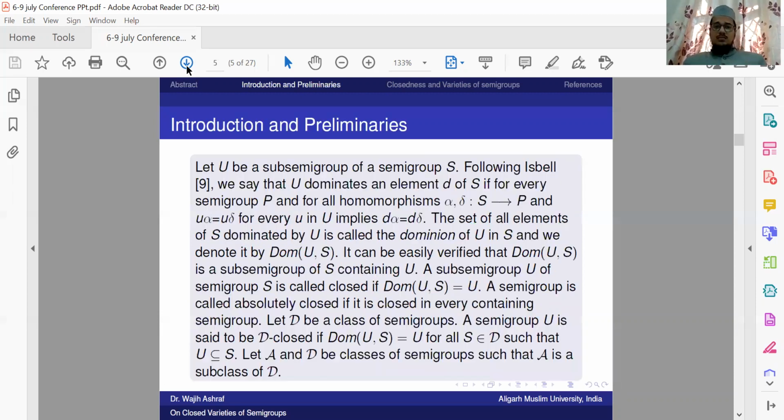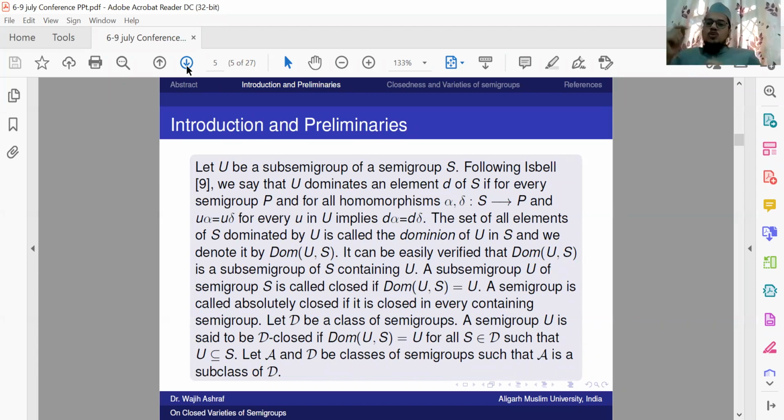So now I come to basics and definitions. Let U be a subsemigroup of S. We say that U dominates an element d of S if for every semigroup P and for all homomorphisms alpha, delta from S to P, u alpha = u delta for every u in U implies d alpha = d delta. Now we collect all such elements, that is, the set of all elements of S dominated by U in S. We call it the dominion of U in S, and we represent it as Dom(U, S).